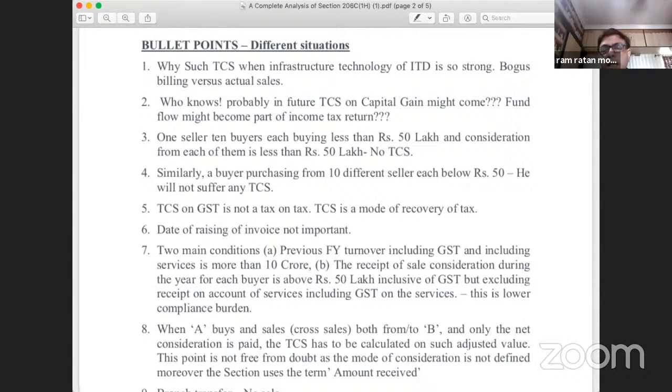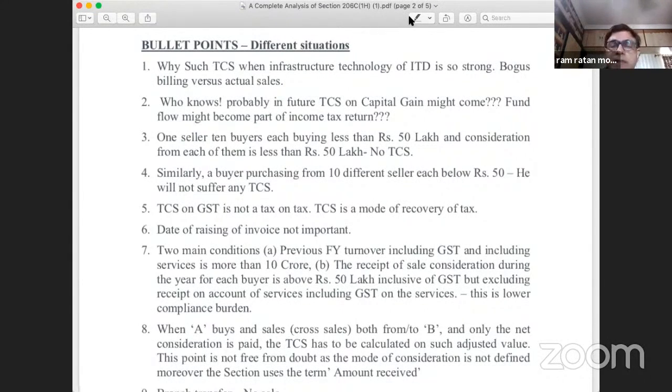Somebody might say that I am a dealer in hardware and I have sold goods by way of shares. Now, whether the shares are at all goods, this question also might come up. Yes, shares are very much part of goods as per the Sale of Goods Act, but not as per CGST. As per the CGST Act, shares and securities have been taken out of the definition of goods. My friends, the CGST definition and the Sale of Goods definition are both different. And which one should we apply for the purpose of section 1H? Here, in my view, the definition given in the Sale of Goods Act should be applied.